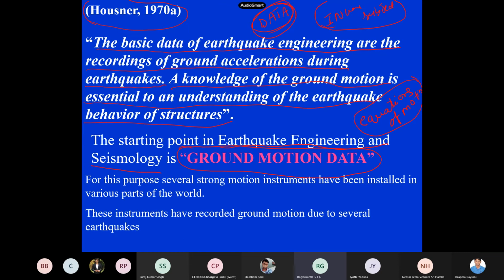To understand the basics of how a planet works, or to find out all those details, we require this ground motion data. Because this data is so precious, several strong motion instruments have been bought and installed in various parts of the world. In the olden days, very little data was there, but now we have data from a lot of earthquakes.